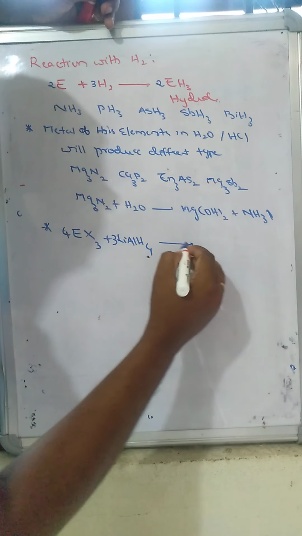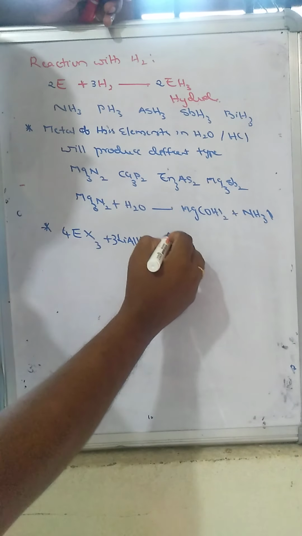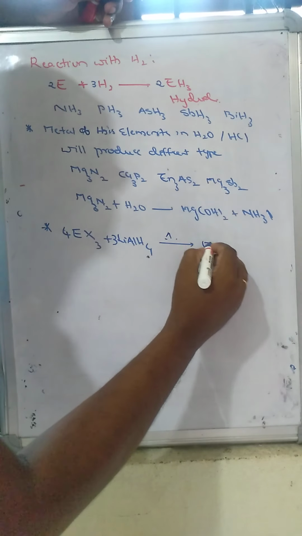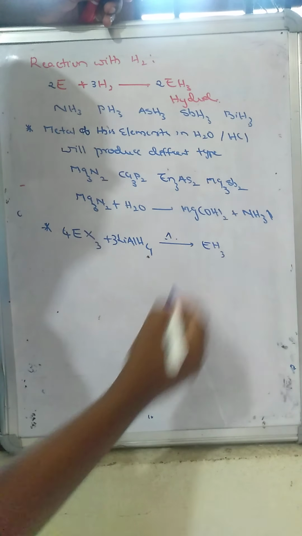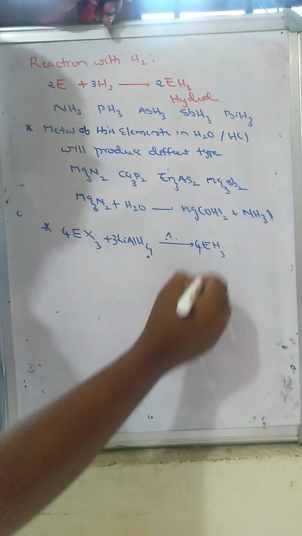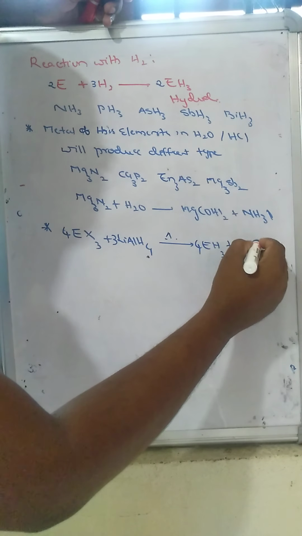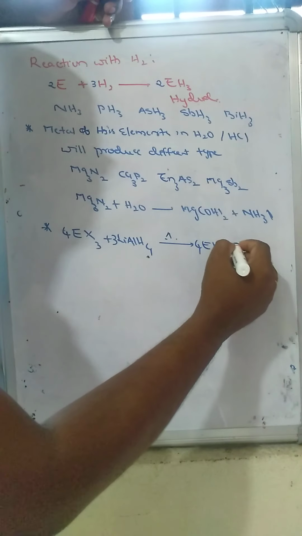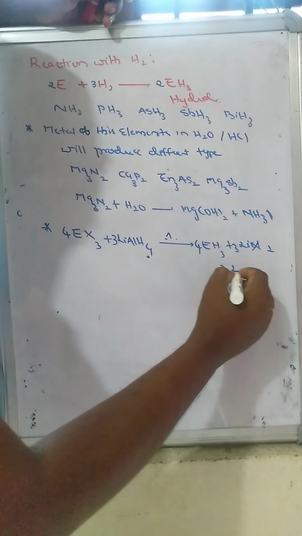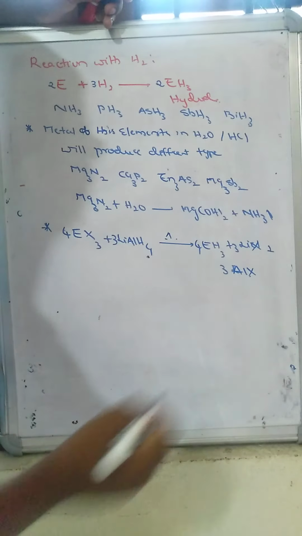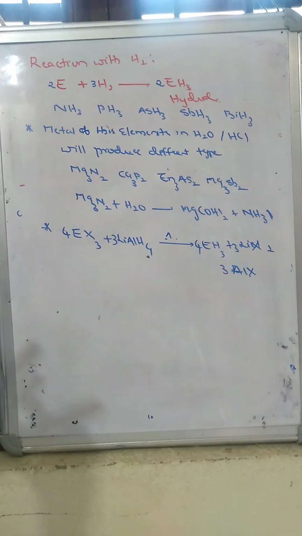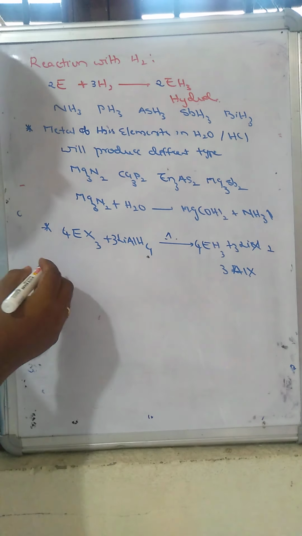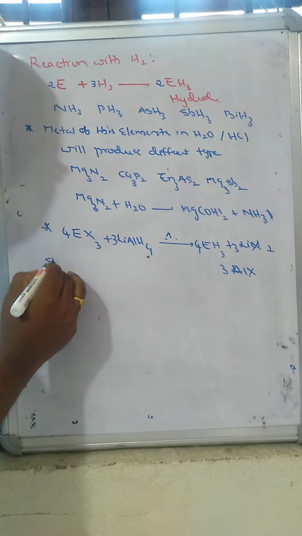So these halides of these elements undergo reduction by strong reducing agents and are converted into EH3 type hydrides. Lithium aluminium hydride leads to formation of lithium halide and aluminium halides, so different types of halides are also formed. We will see that these hydrides of 15th group elements can act as strong reducing agents.